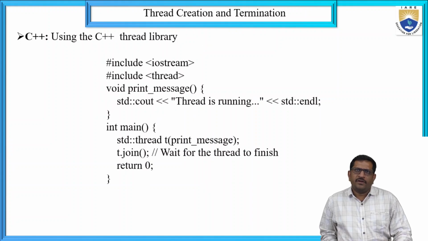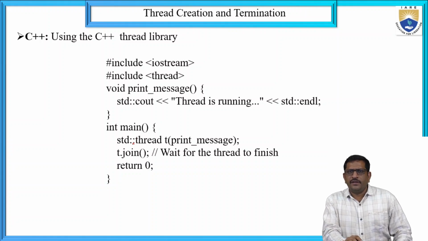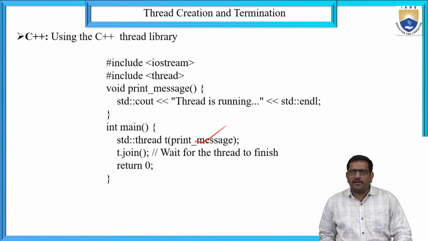In C++, using the C++ thread library, we can write thread creation as: #include <iostream> and #include <thread>, void print_message, std::cout "Thread is running" std::endl, int main, std::thread t. The name of the thread object is t, which prints the message. Then t.join waits for the thread to finish its process, and return 0. In C++, we can write it like this.